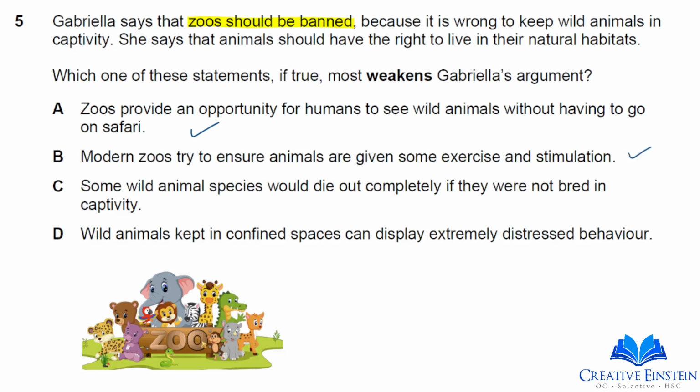C, some wild animal species would die out completely if they were not bred in captivity. That is most definitely a reason to keep zoos. In fact, that's a very strong reason, much stronger than A.